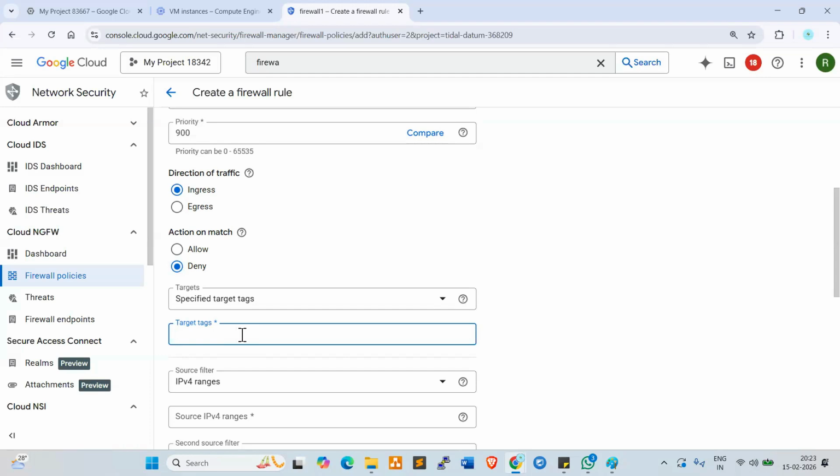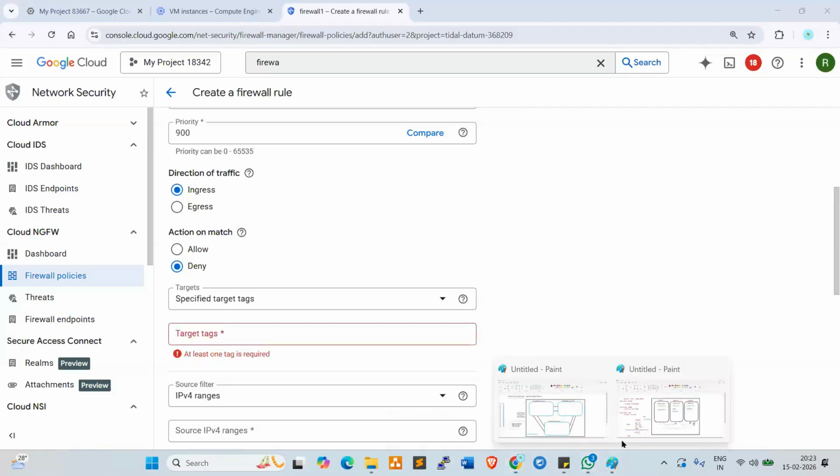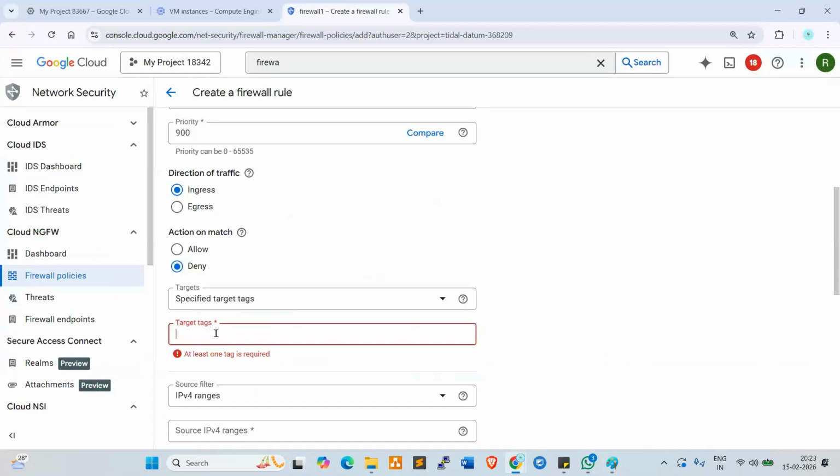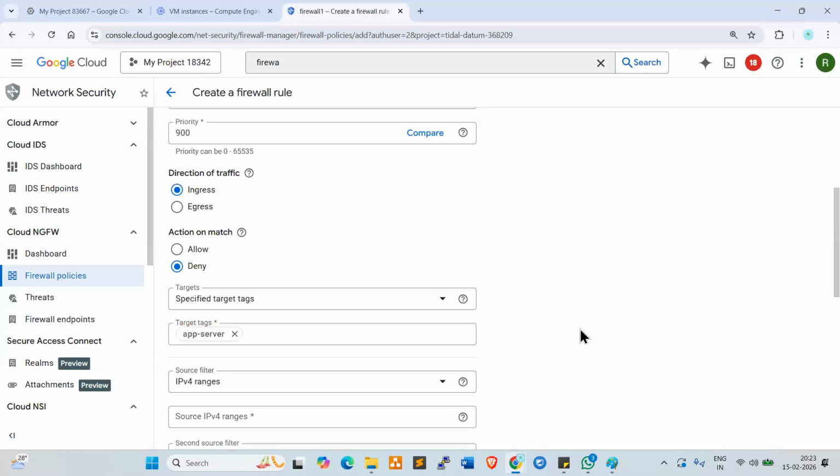So what is the target tag name? You understand, right, everyone? App server is the target. Yes, exactly. So the tag name we need to give here is app server, in small letters. App server is the target.